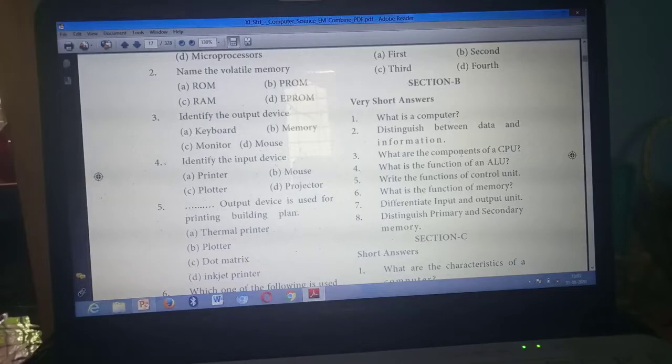Next. Third question. What are the components of a CPU? Page number 5. Here you will write page number 5. Next. What's the function of an ALU? Page number 5. Then what's the function of control unit? Page number 5. Page number 5. Next question. What's the function of memory? Page number 5.